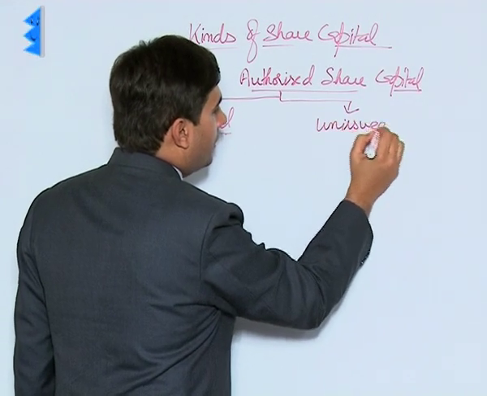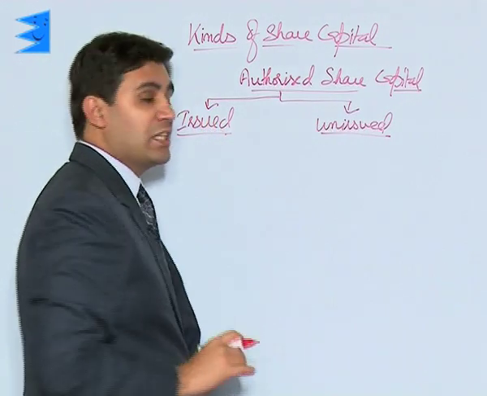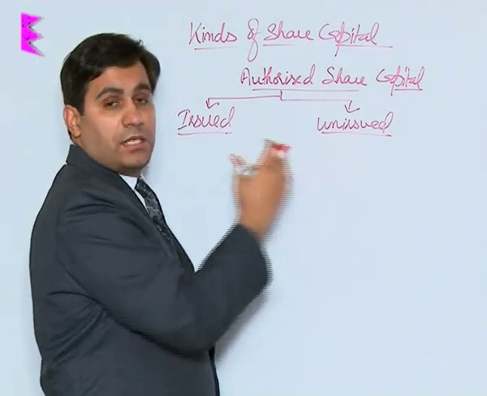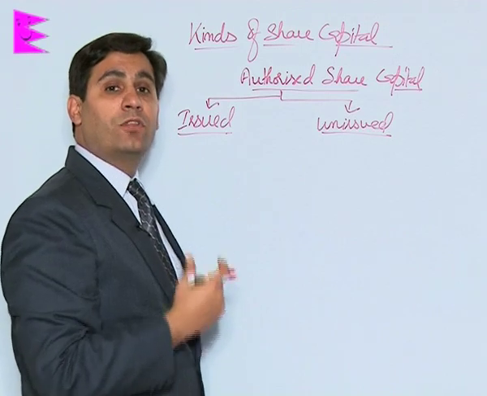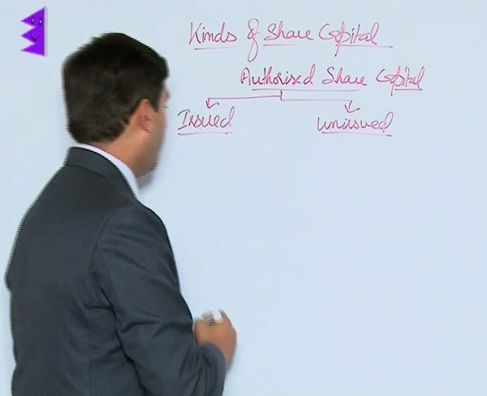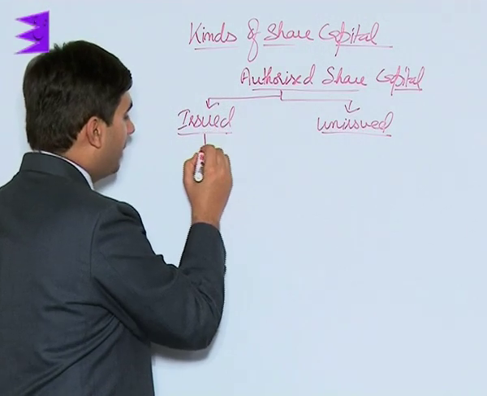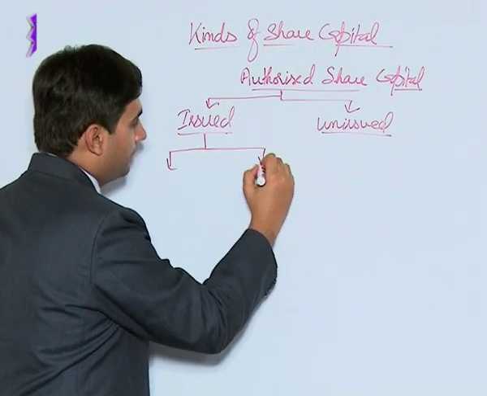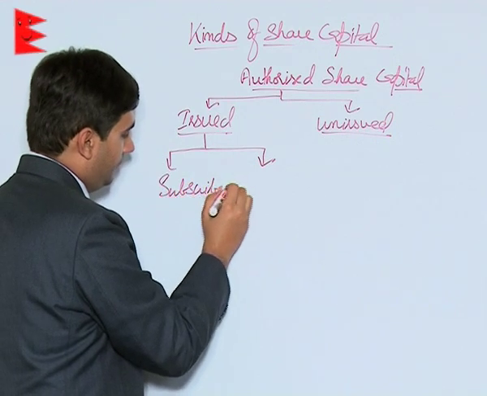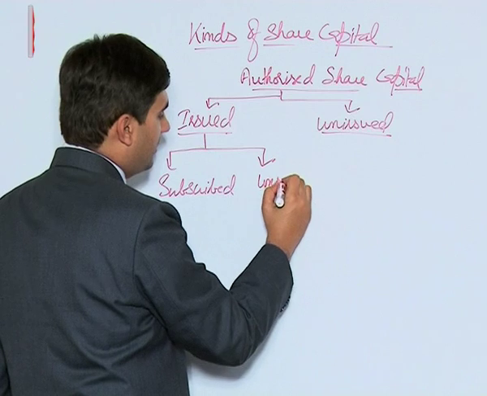Issued means the amount of shares which have been offered to the public, whereas unissued means the number of shares which have not yet been offered to the public for subscription. Issued can be further divided into two types, subscribed and unsubscribed.